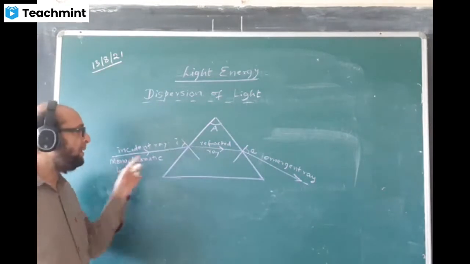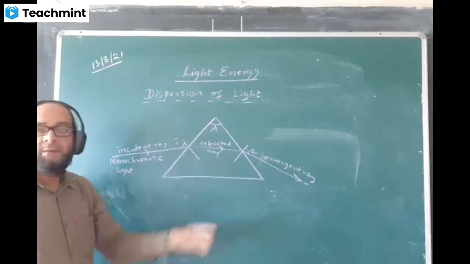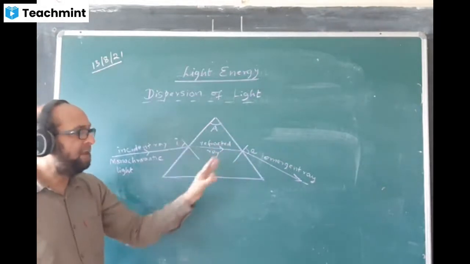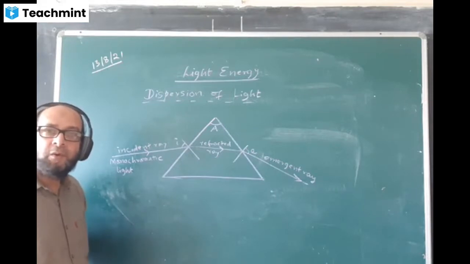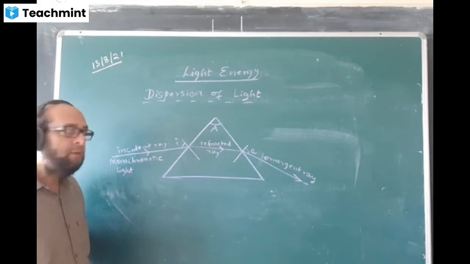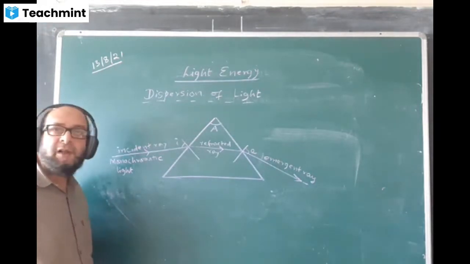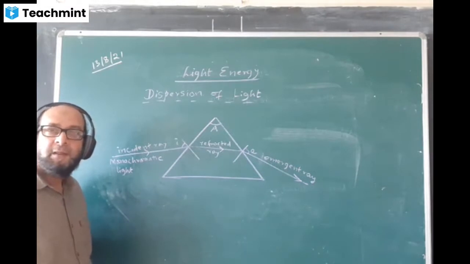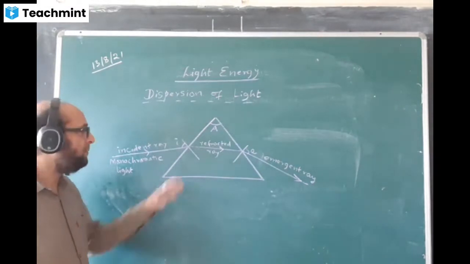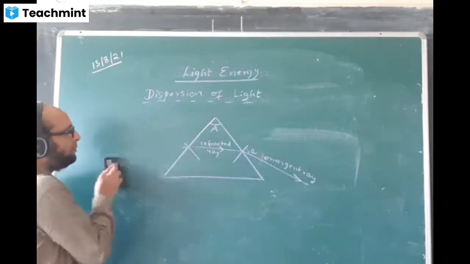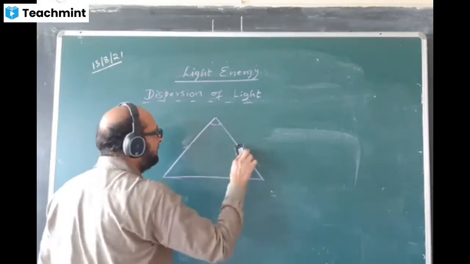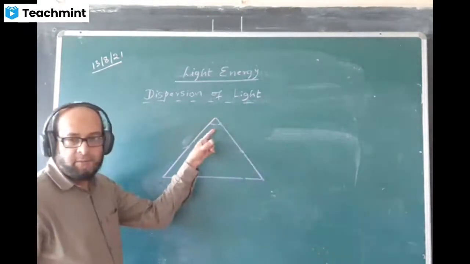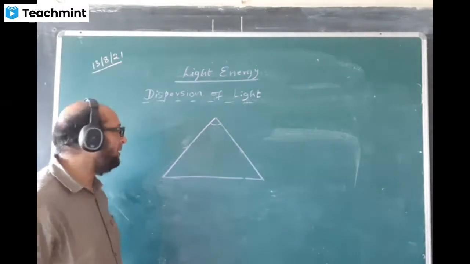A single colored ray passing through this prism will undergo refraction like this. This can be a diagram of refraction of a monochromatic light through a glass prism. A question comes: draw a diagram to show the refraction of a monochromatic light through a glass prism. So we show it like this. This capital A is called the angle of the prism.